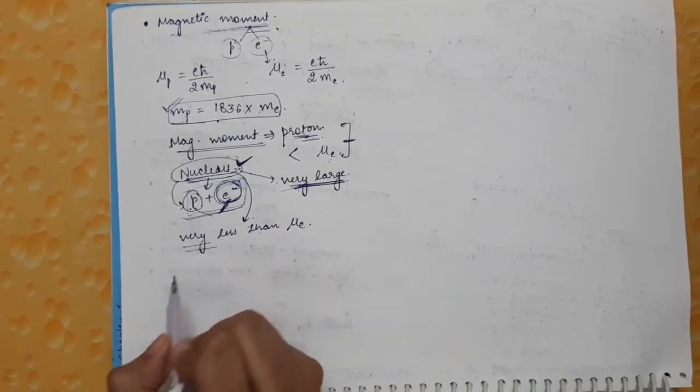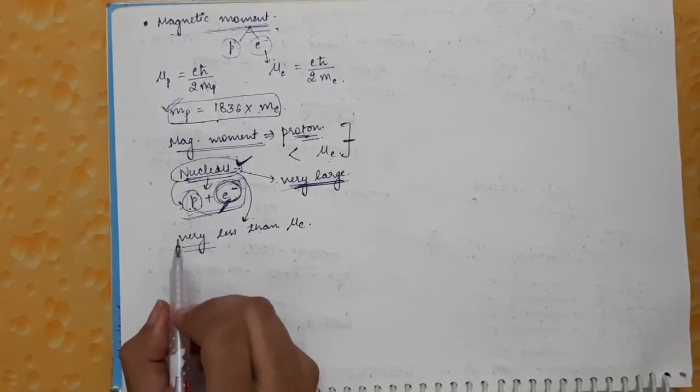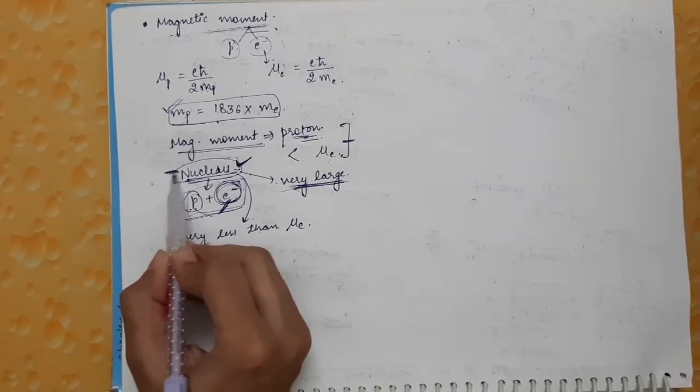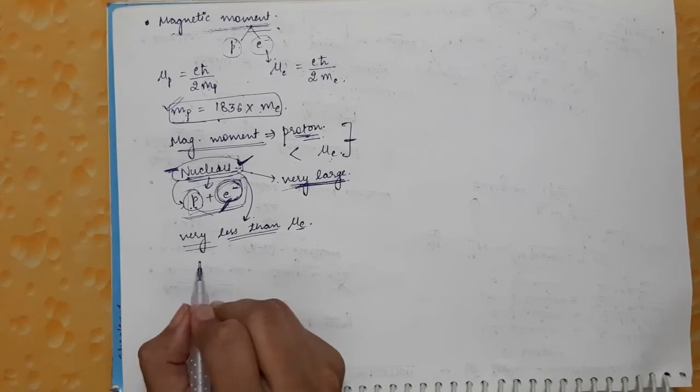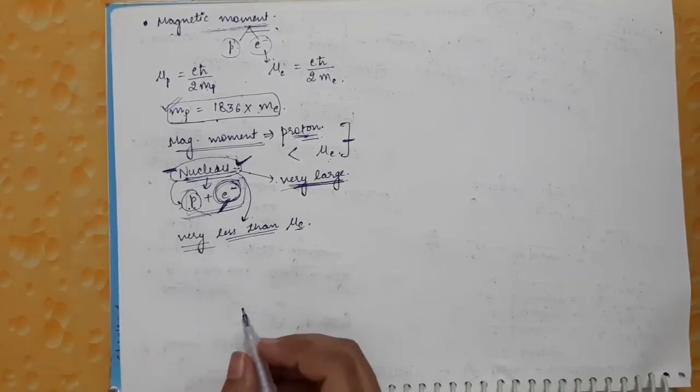But according to the experimental results, the magnetic moment of the nucleus is very much less than that of the electron. So this was the third contradiction.